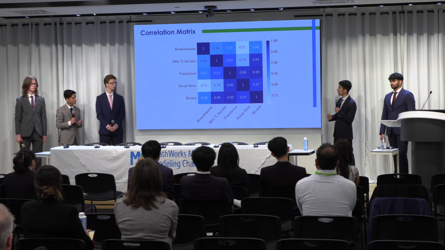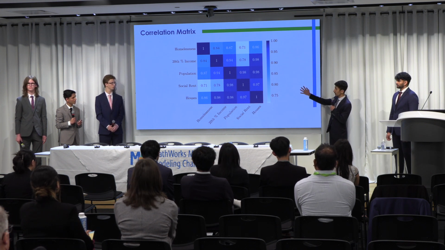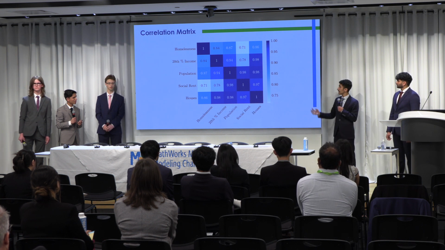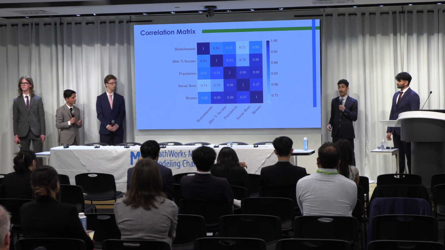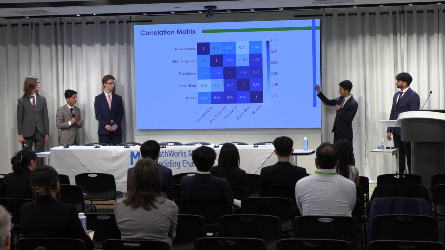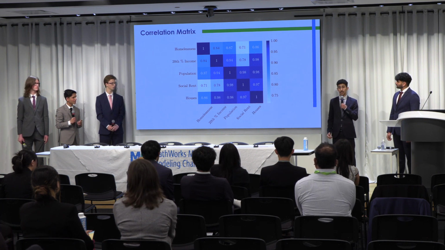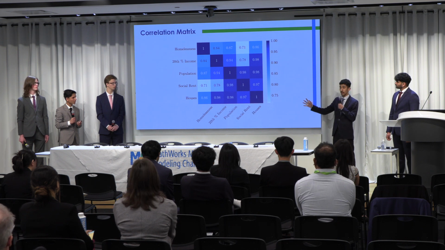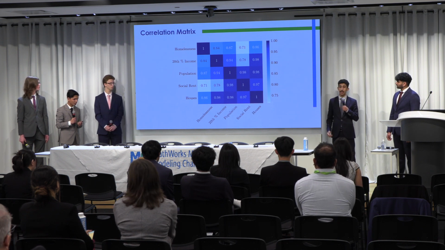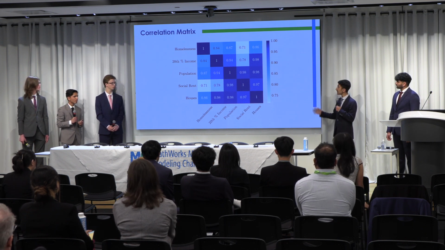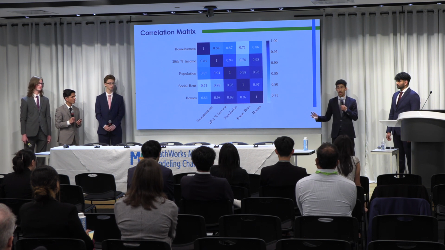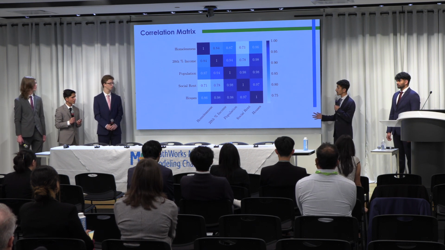We demonstrated this collinearity a little bit more formally with the correlation matrix shown here. This is a symmetric matrix whereby each element is the squared value of the correlation coefficient of the variables at the intersection. As you can see, all the values are very high, indicating that we did have high levels of collinearity. This caused us to pivot to a series of smaller and more focused analyses, the first of which is increasing minimum wage.